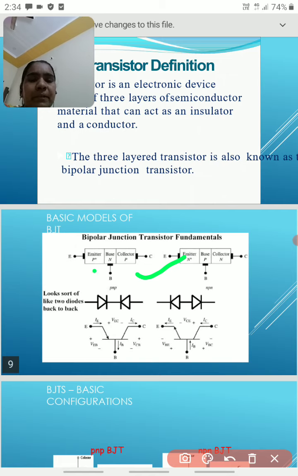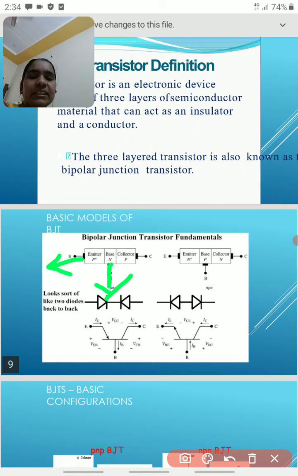So see this diagram: PNP transistor, NPN transistor. If we take this transistor, the center point we call the base, the initial point is called the emitter, and this terminal we call the collector. Mainly a transistor contains 3 terminals and 2 junctions.